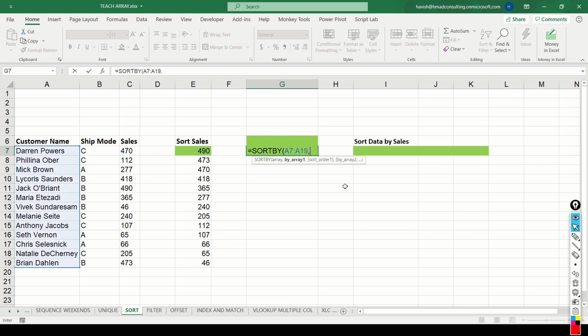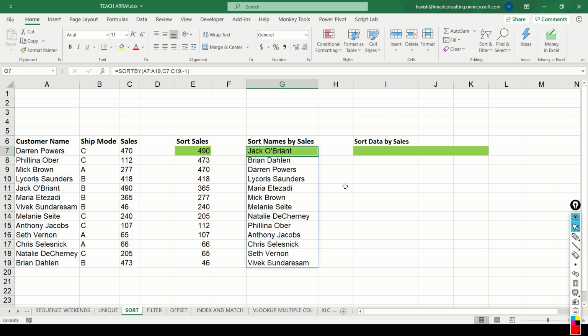is the customer name. Which array do you want to sort it by, which is my sales amount, in a descending order. And you notice this will tell me that these are all the customer names in an order as per the descending order of sales. For example, Jack is at the top because he was 490. Brian is second because Brian was 473, and so on and so forth.